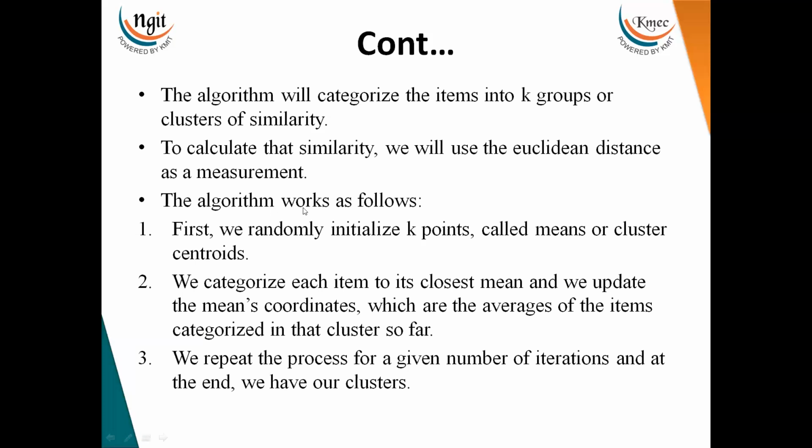And how does my algorithm work? First of all, I'm randomly initializing the k points, or I'll use some method to initialize the k points, which are called means or cluster centroids. It depends on k: whatever my k value is, that many centroids I need to define. Now we categorize each item into its closest mean, and we update the mean coordinates, which are the average of the items categorized in that cluster so far. We repeat the same process for a given number of iterations, and at the end we have our clusters.